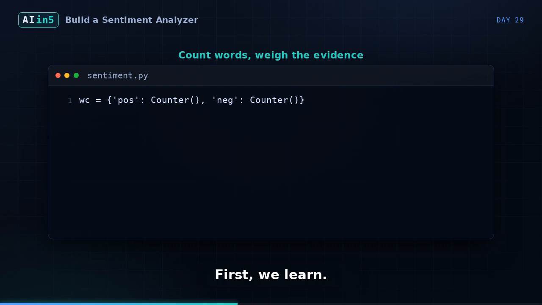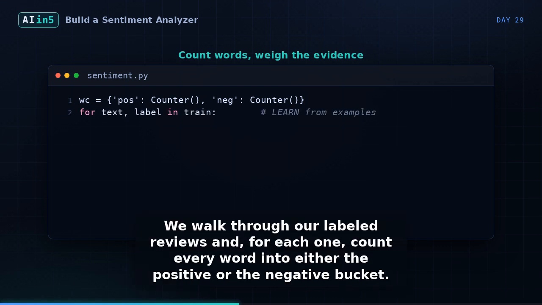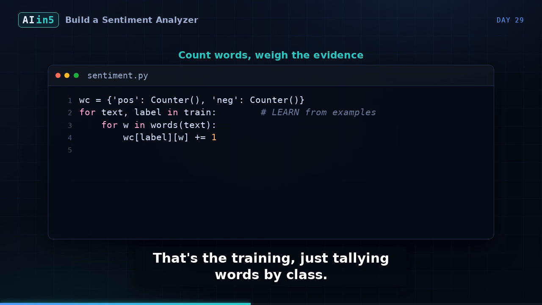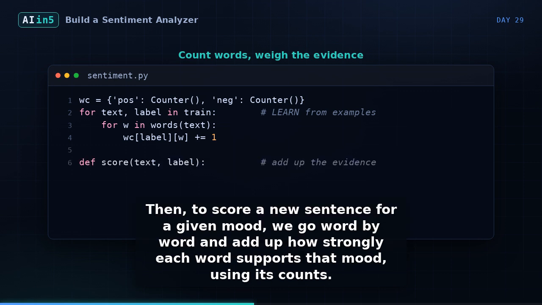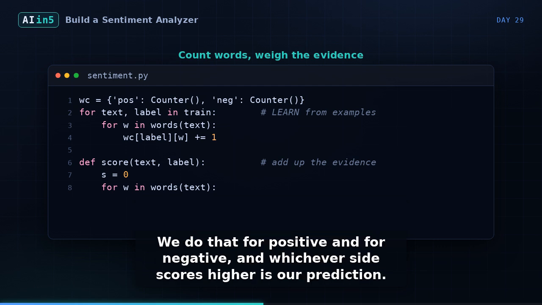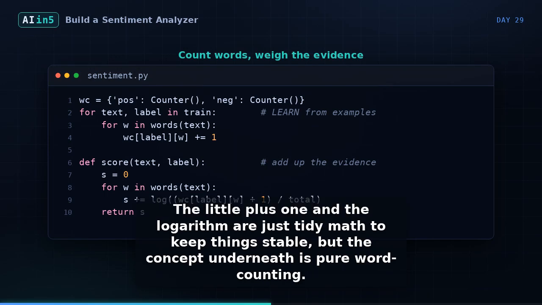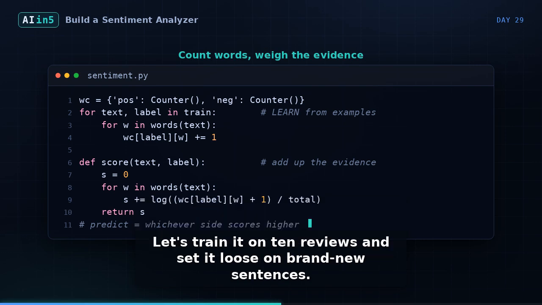Here's the heart of it. First, we learn. We walk through our labeled reviews, and, for each one, count every word into either the positive or the negative bucket. That's the training, just tallying words by class. Then, to score a new sentence for a given mood, we go word by word and add up how strongly each word supports that mood, using its counts. We do that for positive and for negative, and whichever side scores higher is our prediction. The little +1 and the logarithm are just tidy math to keep things stable, but the concept underneath is pure word counting. Let's train it on 10 reviews and set it loose on brand new sentences.